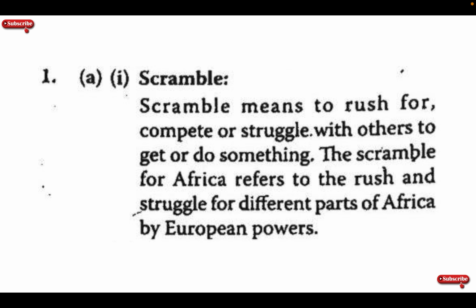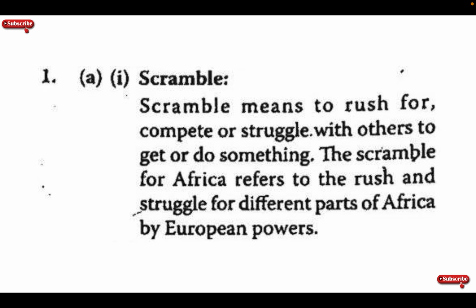Today we are looking at revision questions and answers on the European invasion of Africa and the process of colonization. Question 1 was: define the terms scramble and partition.